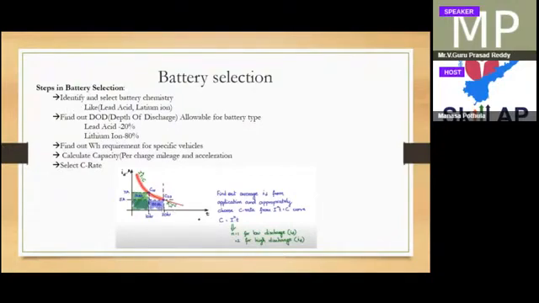So if you draw 5 amperes in 20 hours, for any capacity of the battery, you can choose a 20 hour battery. So it can supply 5 amperes.